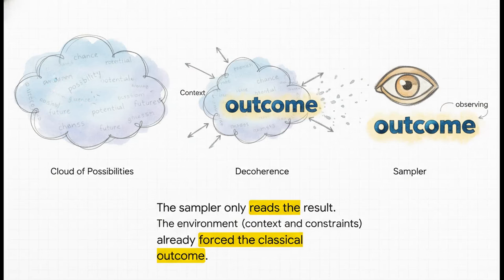So, and this is the really crucial point, by the time the AI actually picks a word, the choice has already been made. The context, that environment we talked about, has already interacted with that cloud of possibilities and forced it to decohere or collapse into a single high-probability outcome. So that final step isn't a decision at all. It's just observing a result that was already locked in.